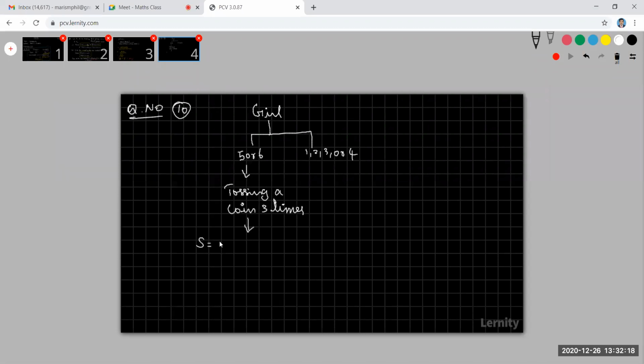My possible outcomes are head, head, head; head, head, tail, and so on. There are totally 8 possibilities. Now come to that and note the number of heads. If she gets 1, 2, 3 or 4, she tosses a coin once. Tossing a coin once.